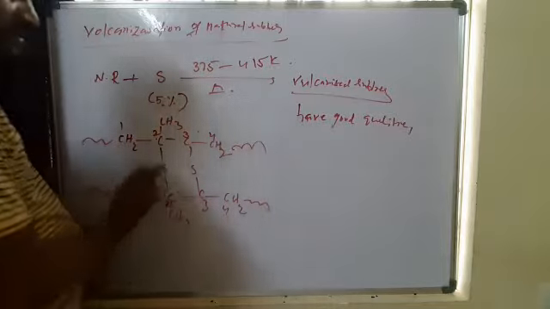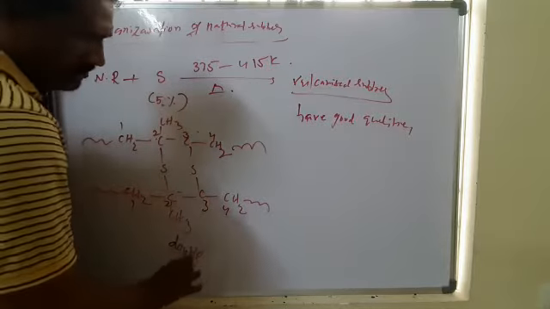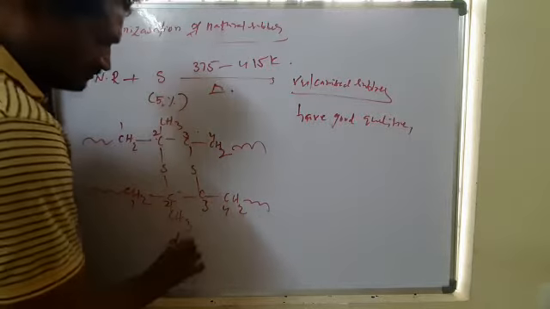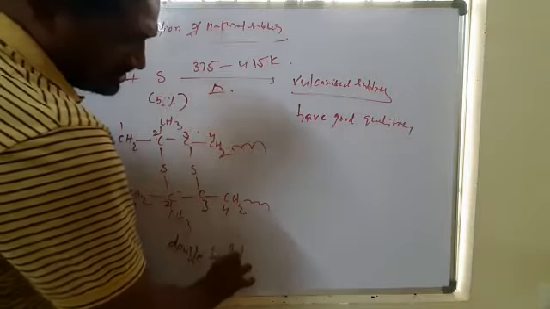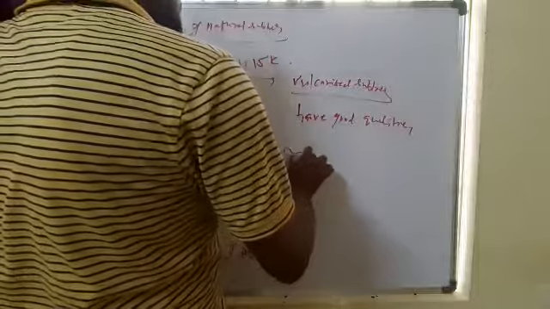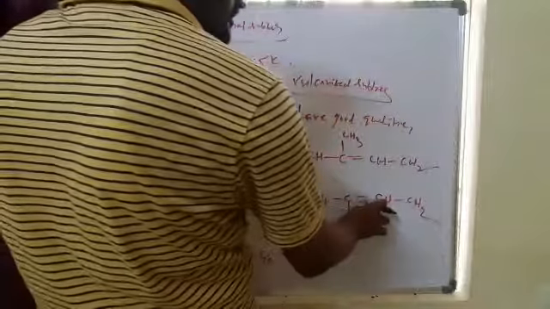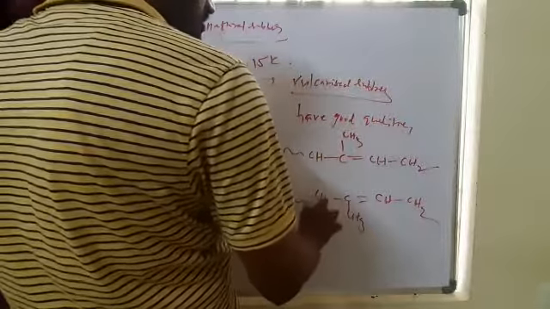And the sulfur may be linked at the double bond positions, or sometimes at the allylic positions. Allylic position means, with respect to the C=C double bond, this is the allylic position.